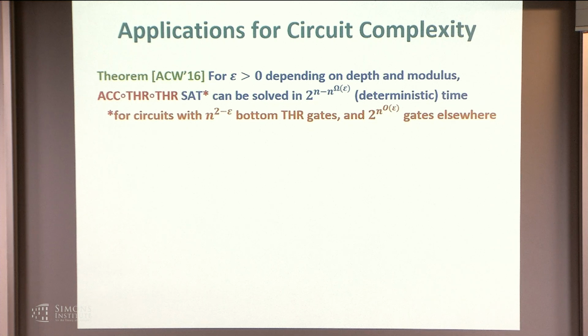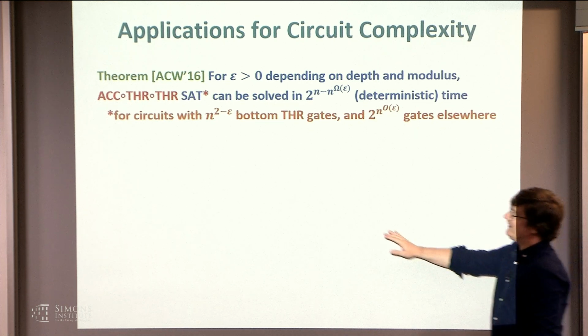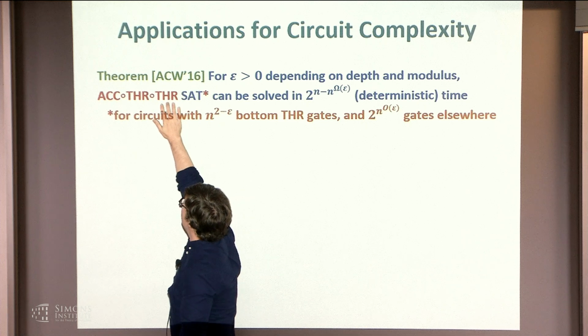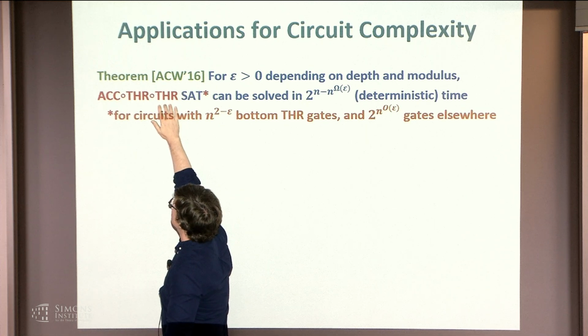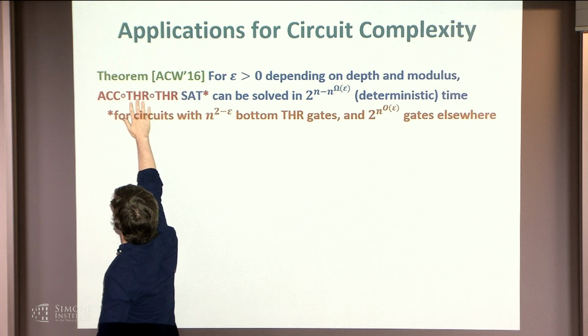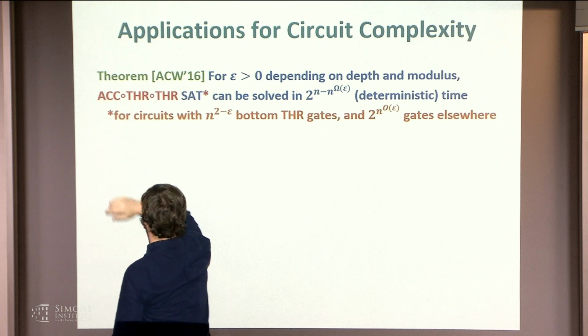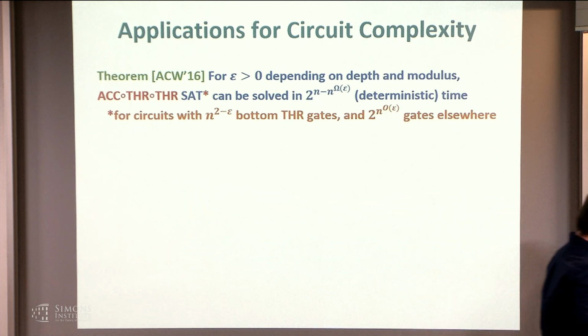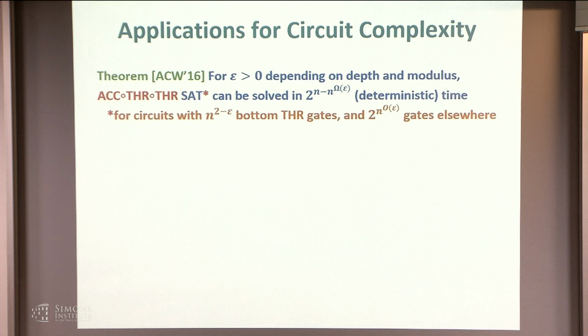And there's an asterisk here. That only applies for circuits that have, say, a subquadratic number of threshold gates at the bottom. But they could have sub-exponential, say, 2 to the n to the order epsilon thresholds here and such gates here. So it definitely gives you a SAT algorithm for a subquadratic threshold of thresholds, but something more general: you could have a sub-exponential threshold in this middle part. It's not clear what else you might compute with that, but it's interesting to know.